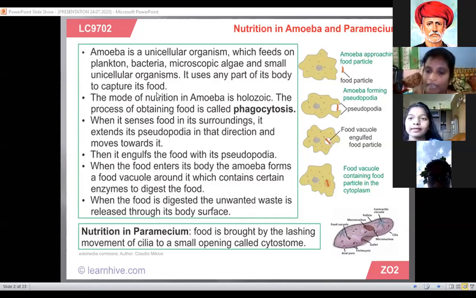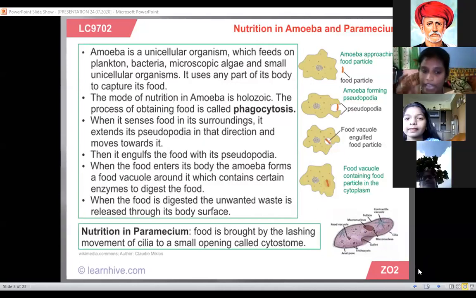When it senses food in its surroundings, it extends the pseudopodia in that direction to move from one place to another place. Then it engulfs the food with its pseudopodia. When the food enters its body, the amoeba forms the food vacuole. The vacuole produces enzymes that digest the food inside.